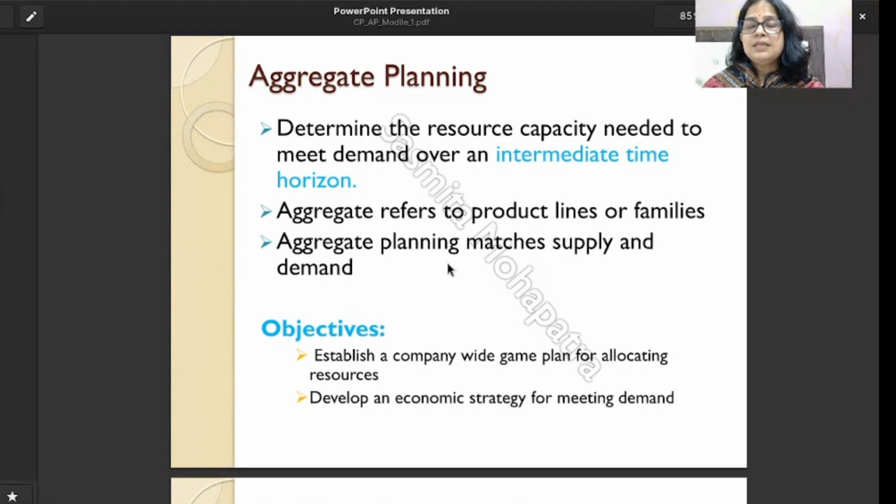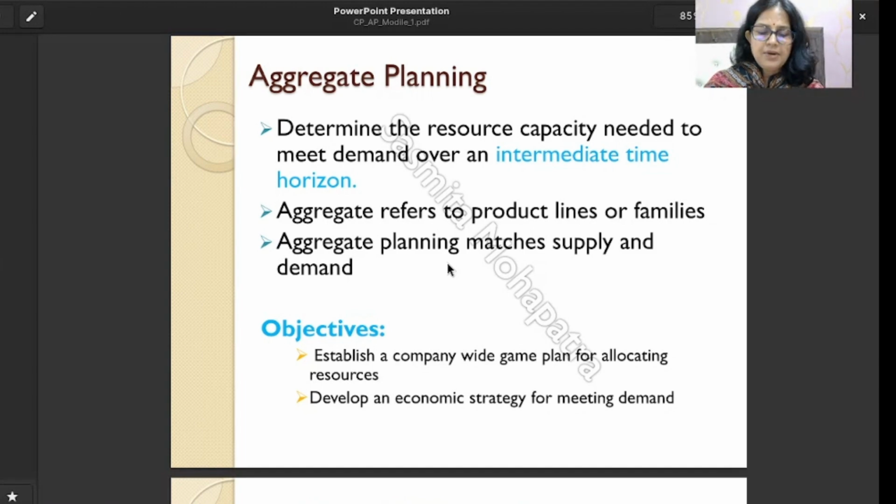The total quantity, the total product line, the quantity in total we are going to manufacture, is called aggregate planning.